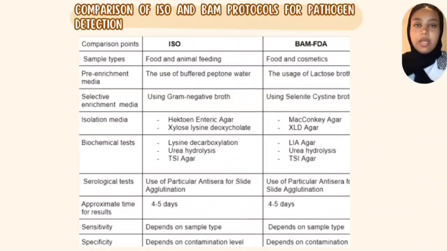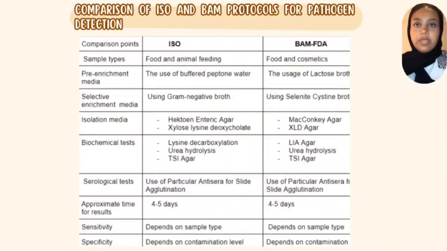This table provides a comparative overview of the ISO and BAM methods for detecting pathogens in various samples, particularly in food and related industries. Let's go through the key aspects step by step. Firstly is sample types. Both methods are designed for different applications. ISO focuses on food and animal feeding samples, while BAM is more commonly applied to food and cosmetic samples.